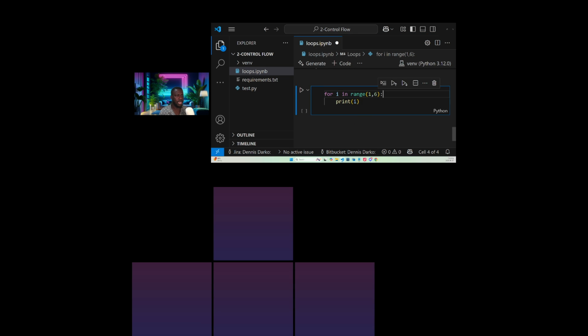So now we are saying that for i in range(1, 6), print i. So what do you guys think will be the result? And what will be our first value and what will be our last value? That's the key thing. What do you think will be our first value and our last value?